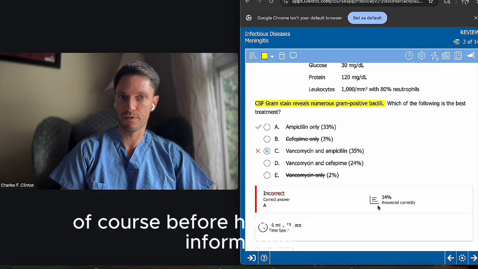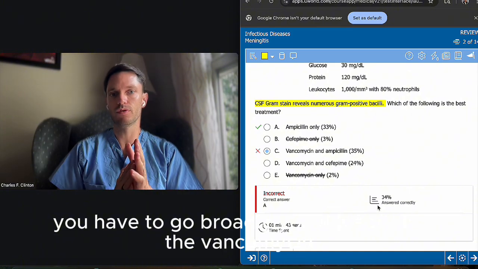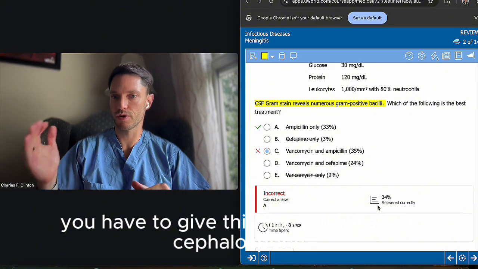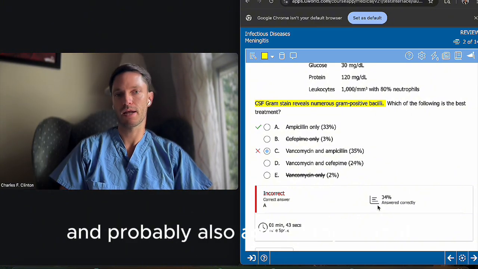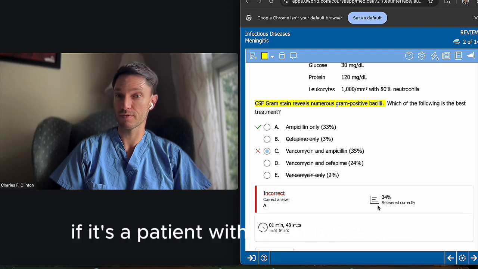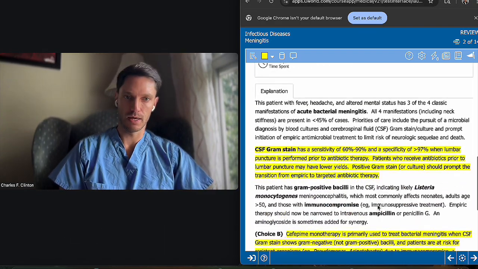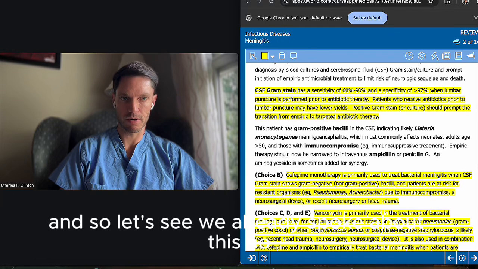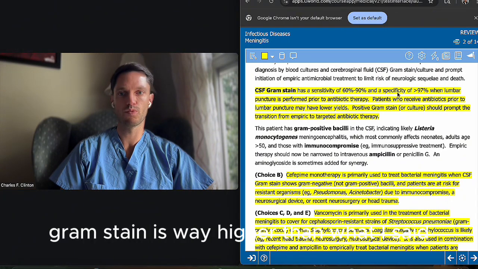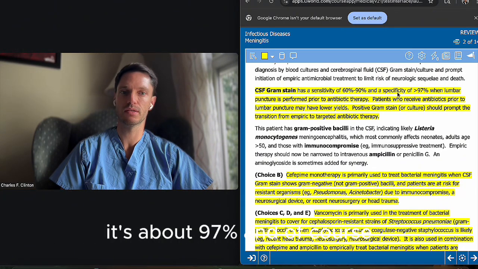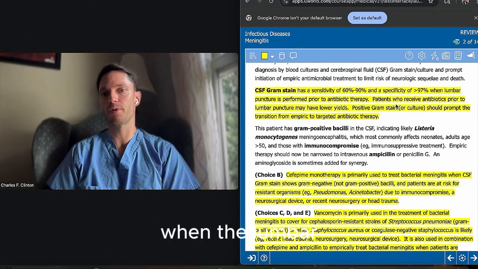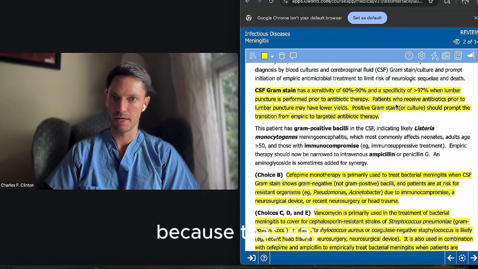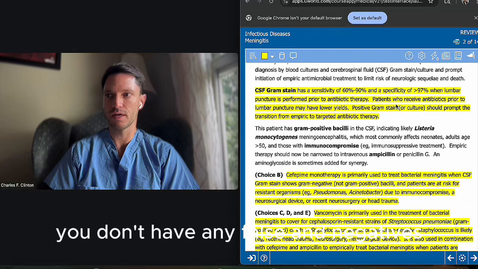Of course, before having any of this information, you have to go broadly. You have to do the vancomycin. You have to give the third generation cephalosporin, and probably also add on top of that ampicillin coverage if it's a patient with risk factors for it, which we'll see in a second. So let's see, we already spoke about this. No, the specificity in CSF gram stain is way higher than what I said. It's about 97%. And of course, when the lumbar puncture is performed prior to antibiotic therapy, because that way you don't have any false negatives.